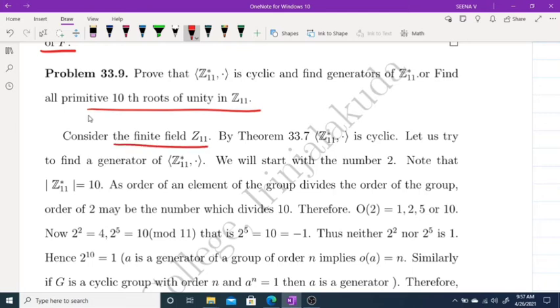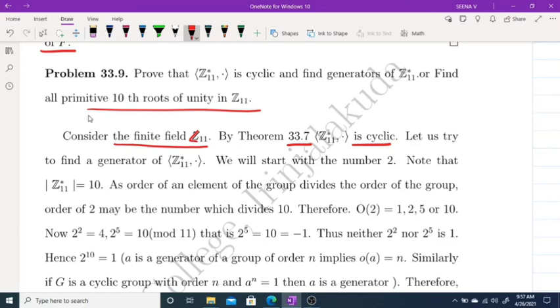Consider the finite field Z11. By theorem 33.7, Z11 star under multiplication is a cyclic group. We are not going to prove this. Now what we have to find are the generators of Z11 star, or the primitive 10th roots of unity.